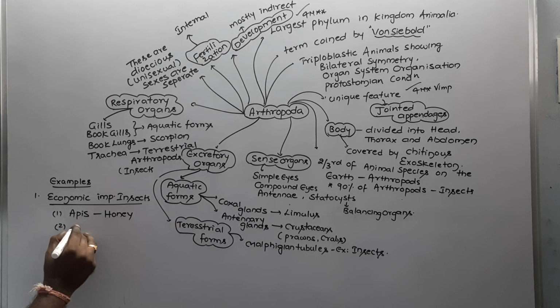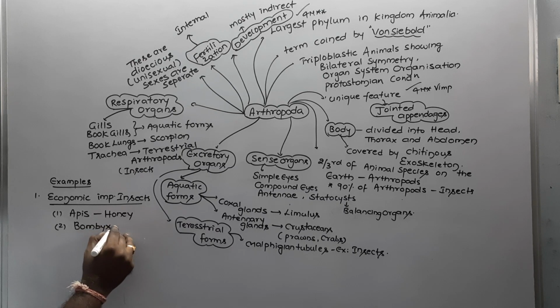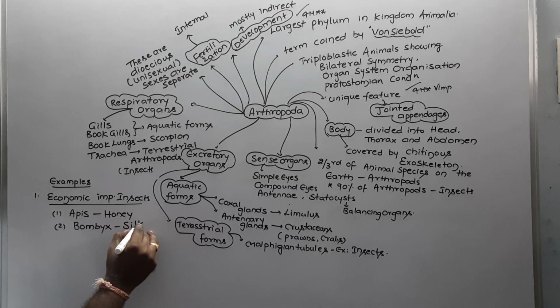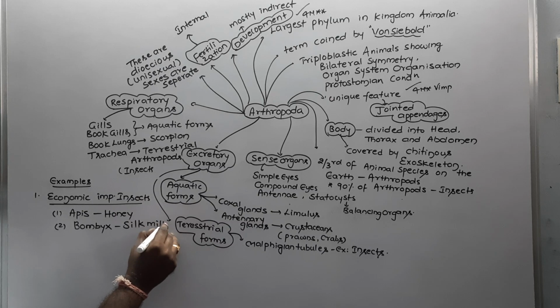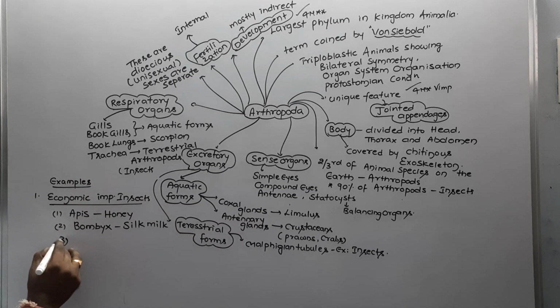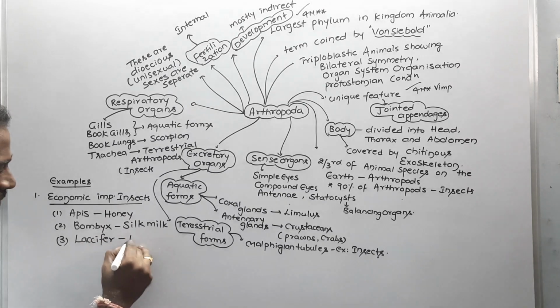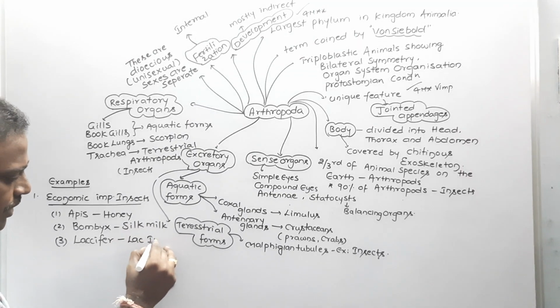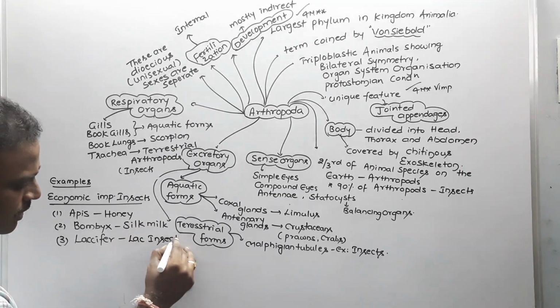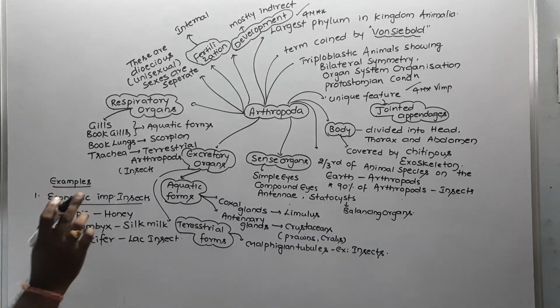The second one, Bombyx mori. I think everybody knows this. Bombyx is called the silk moth, which gives silk. And the third one, Laccifer lacca, which we call the lac insect.